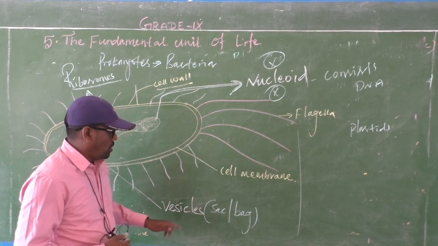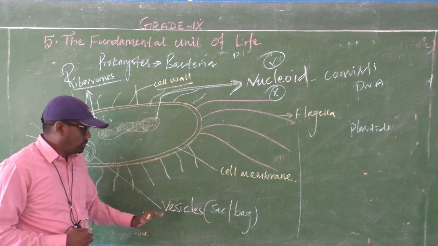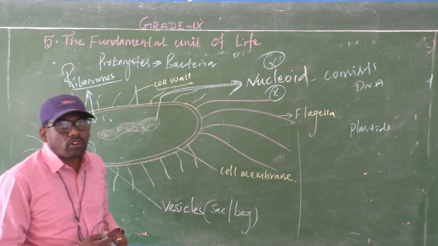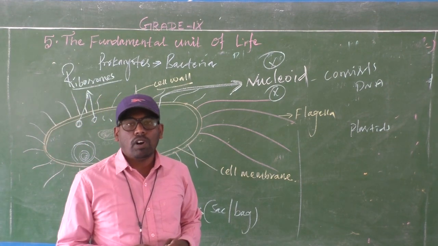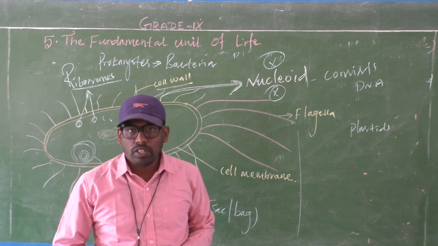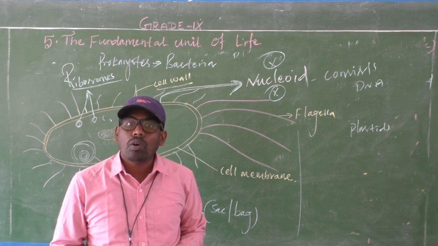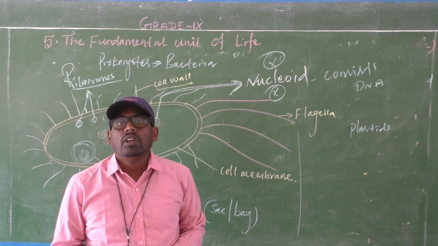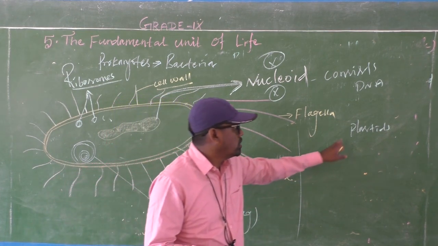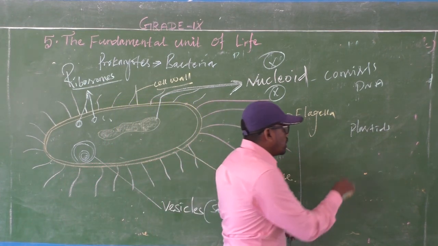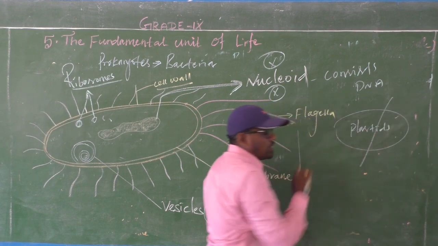Now, bacteria involve photosynthesis because they have a cell wall. For photosynthesis you need chloroplast and chlorophyll, and where is the chlorophyll present? In the plastid. So in the prokaryote, plastids are absent.